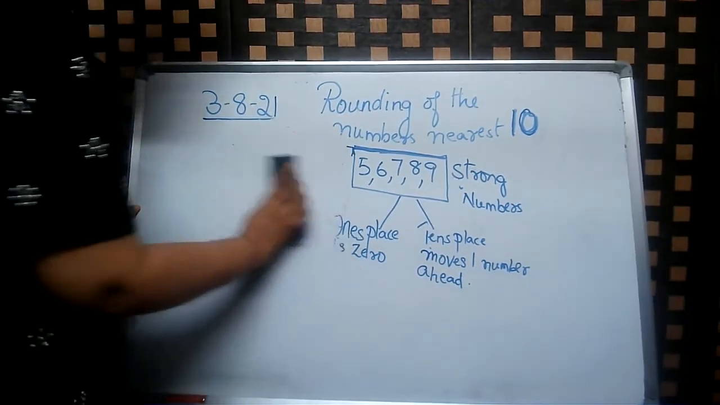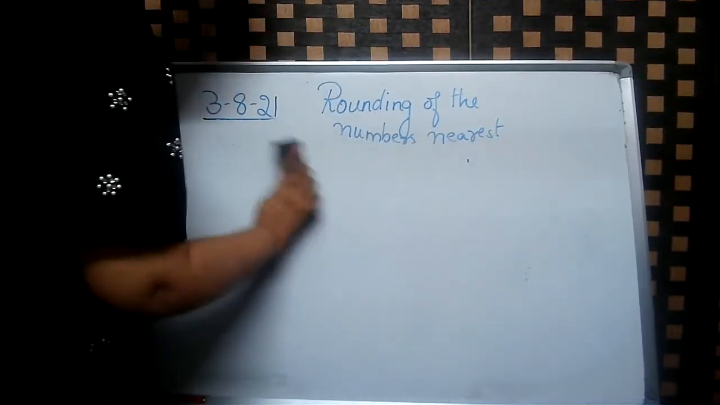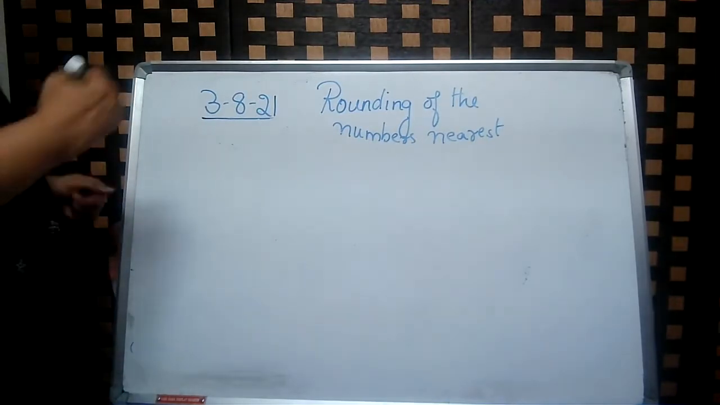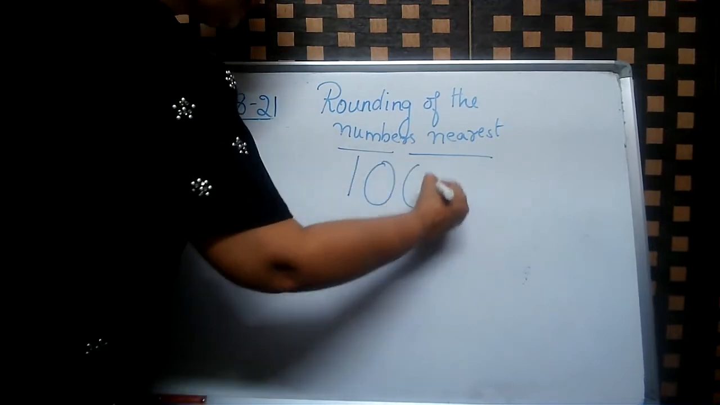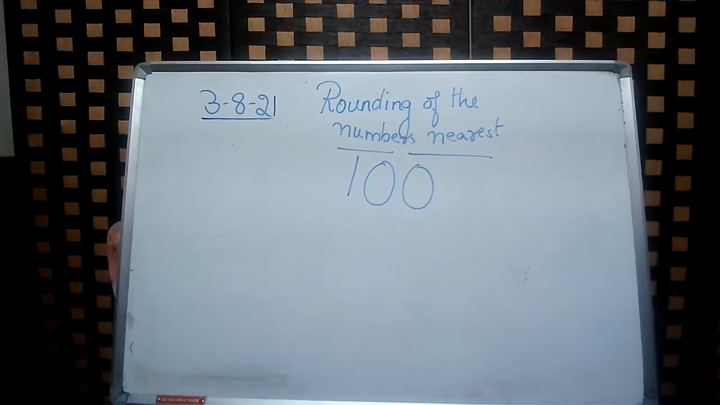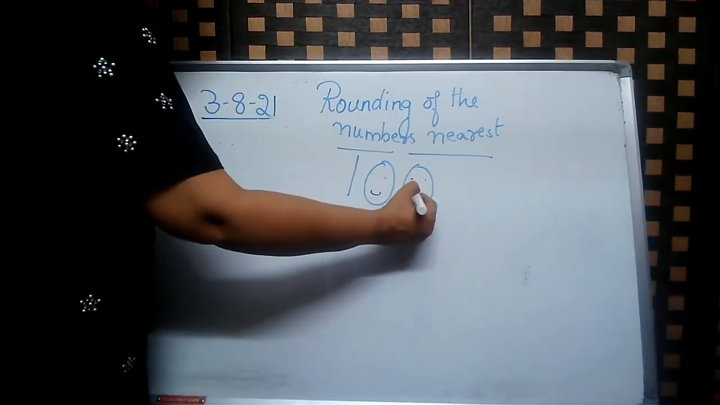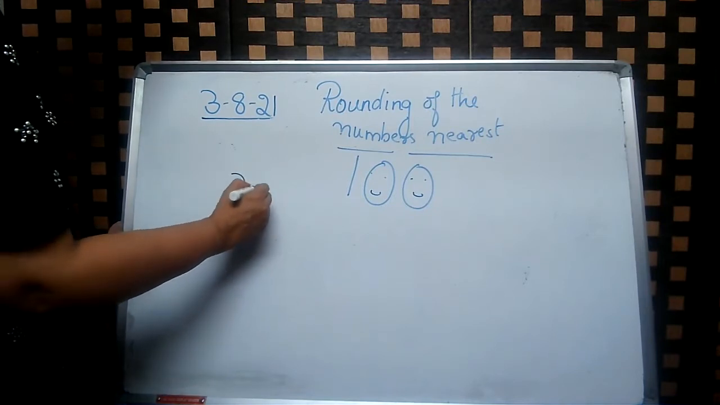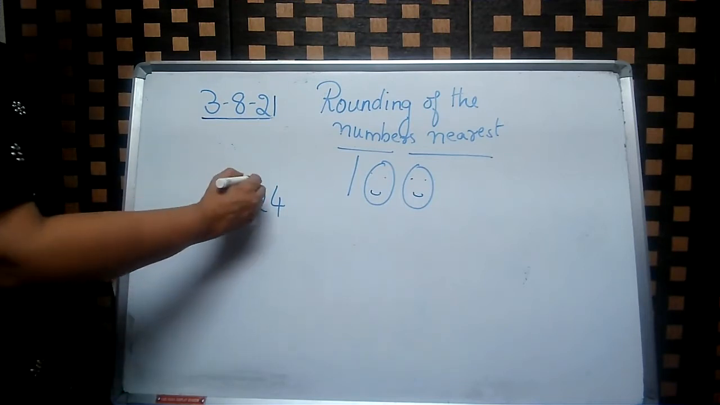How will we solve the sums which are related to rounding of numbers to the nearest 100? Children, when I say 100, the first thing that comes to your mind is that there are 2 zeros in 100. So when it is rounded to the nearest 100, it should have 2 zeros. Okay, children? For example, 3, 2, 4. Now we want to round it to the nearest 100. There is a simple method, children.